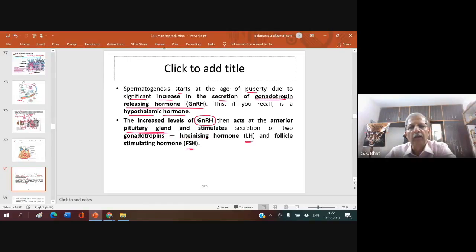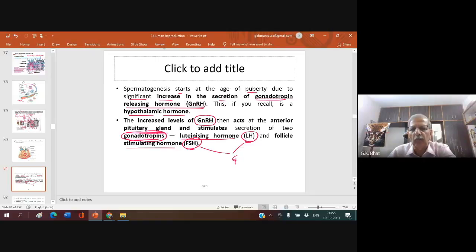I repeat, the hypothalamus produces gonadotropin-releasing hormone, which comes down to the anterior pituitary and makes it produce two gonadotropins, namely luteinizing hormone or LH and follicle stimulating hormone or FSH. You must know that LH and FSH together are known as gonadotropin hormones, or gonadotropins.